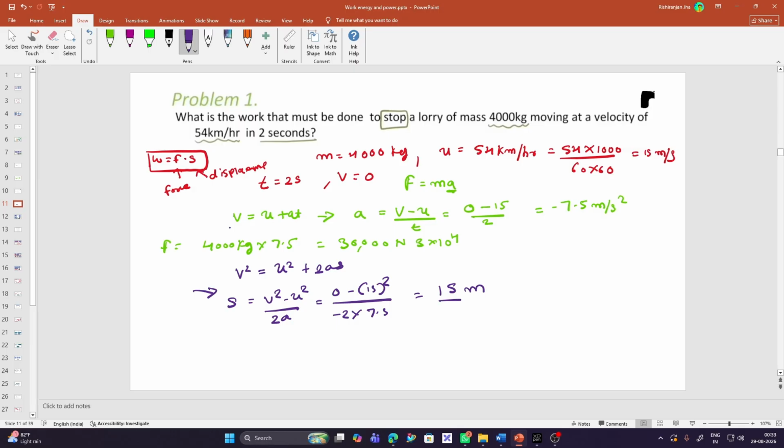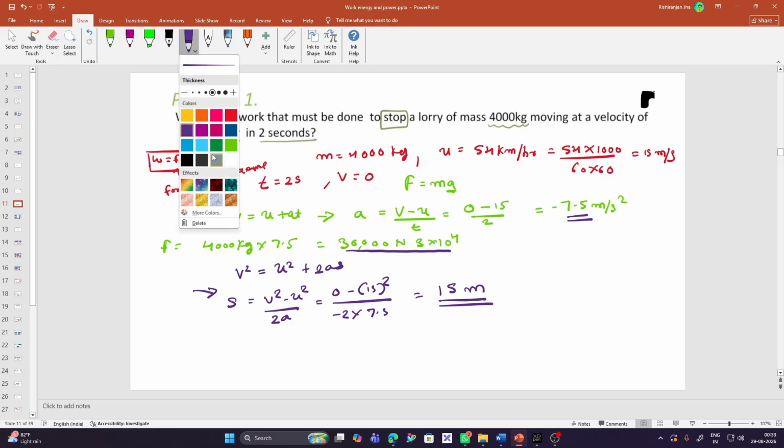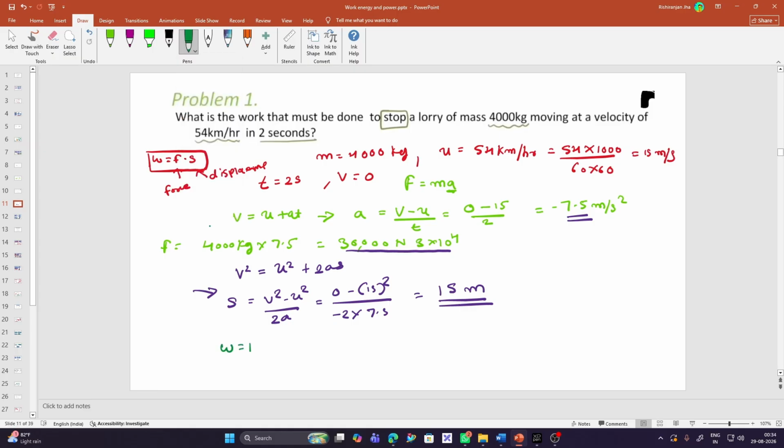So I have the displacement as 15 meter, the acceleration as minus 7.5 meter per second square, and the force as 30,000 Newton, right? Now let's plug in these values and get our answer. Work is equal to force times displacement.